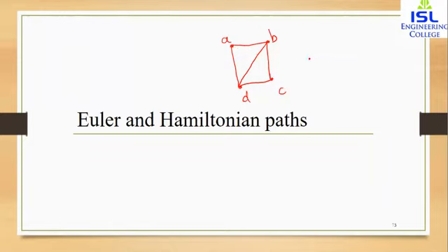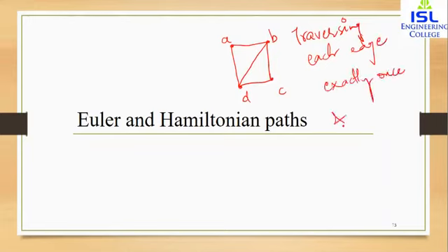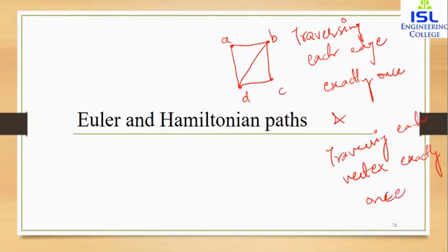So basically, there are two types of paths that we'll be studying here. One is traversing each edge exactly once. Instead of traveling, we use the word traversing. And the other is traversing each vertex exactly once. So these are two different kinds of paths which we will study. But for now, these questions are similar actually.